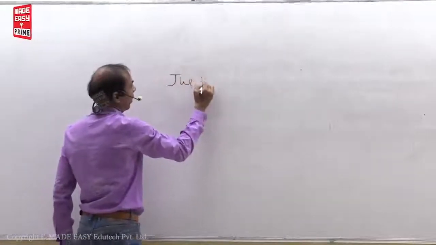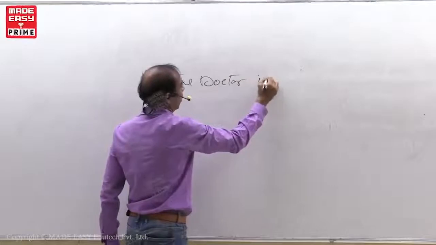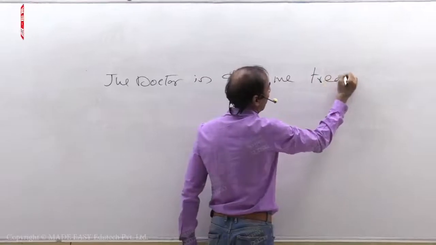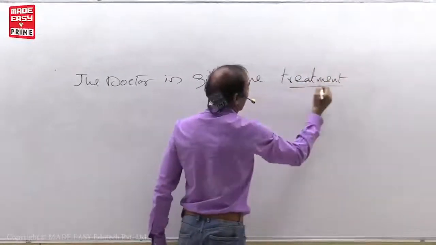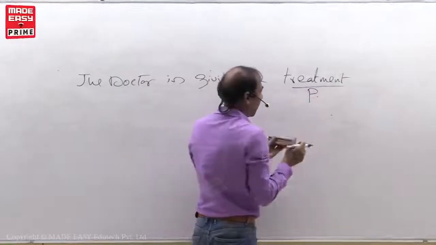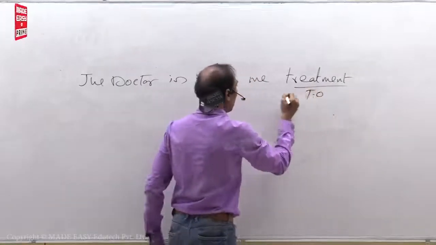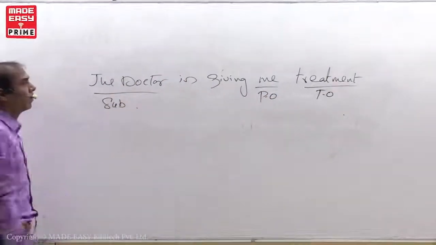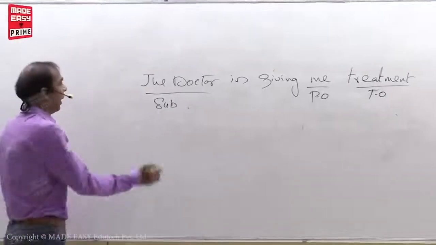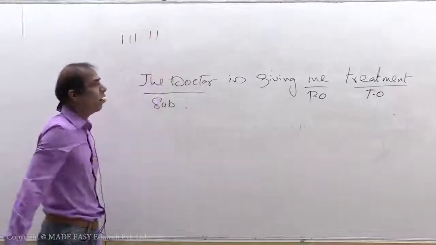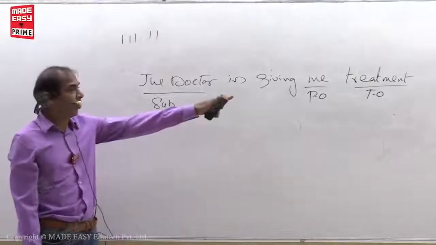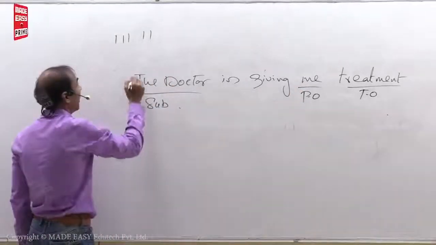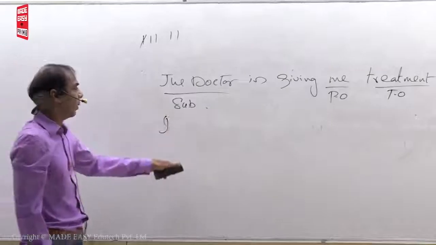See, the doctor is giving me treatment. This is thing object. This is person object. This is subject. Subject, person object, thing object. Again, 1, 2, 3, 4, 5. Put object in the place of subject. I told you, if we have two objects in a sentence, give preference for the personal object. Me changes like I. Put subject in the place of object.